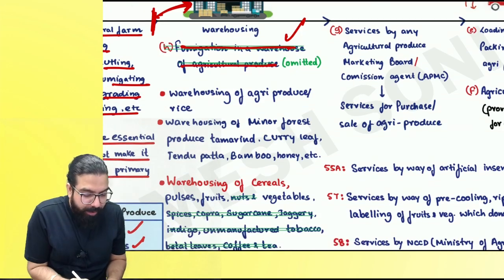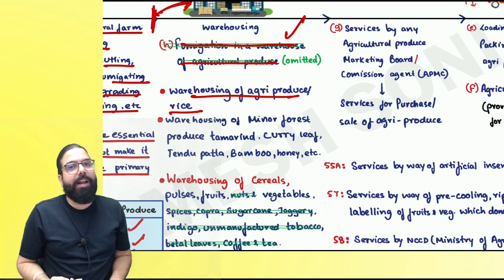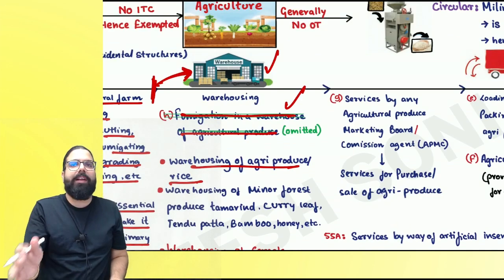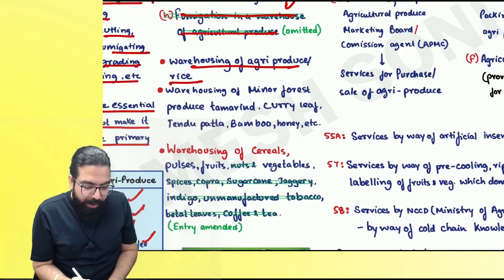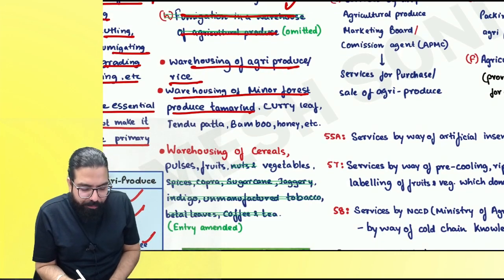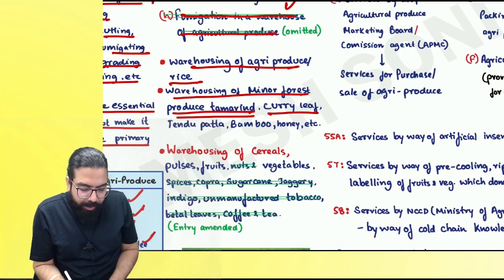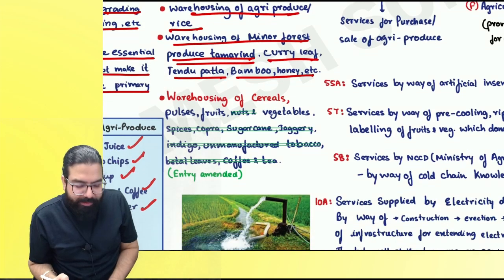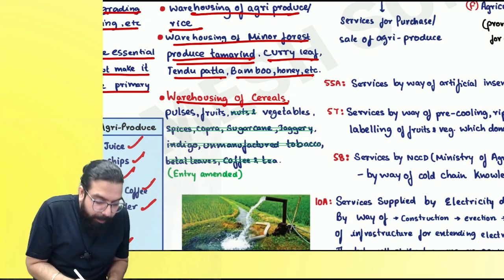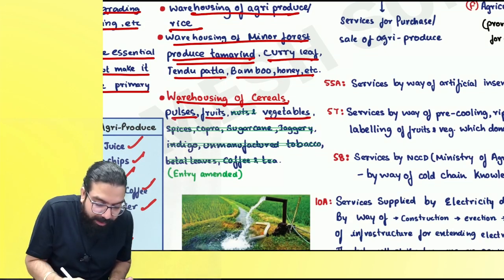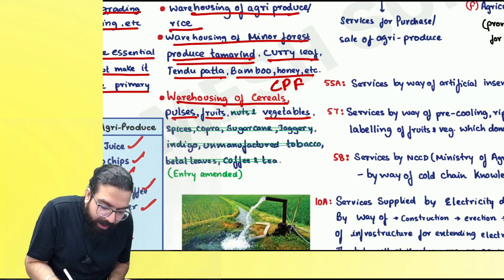The next one over here is warehousing of agricultural produce or rice. If anyone is doing warehousing of agricultural produce and rice, that is still exempted. Now, if anybody is doing warehousing of minor forest produce like tamarind, curry leaf, tendu patta, bamboo, honey, etc., that is still exempt. Warehousing of cereal, pulses, and fruits and vegetables, CPFV.